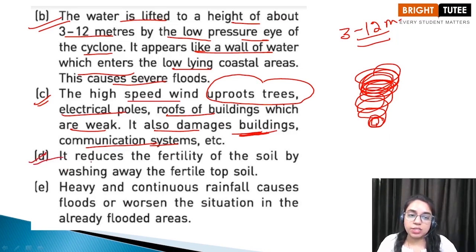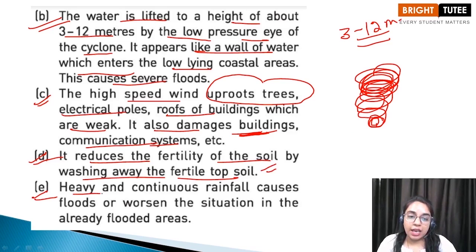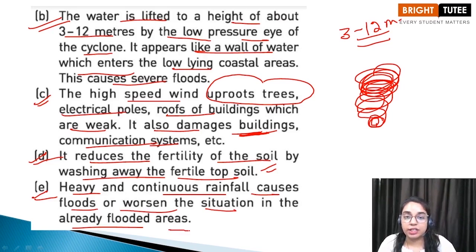Then, it reduces the fertility of soil. How? By washing away the top fertile layer of the soil. It washes away the top layer of the soil which is very fertile, and thereby causes a reduction in the fertility of soil. Then, heavy and continuous rainfall causes floods or worsens the situation in already flooded areas. When the rainfall is continuous and heavy, the flooding will get even worse.